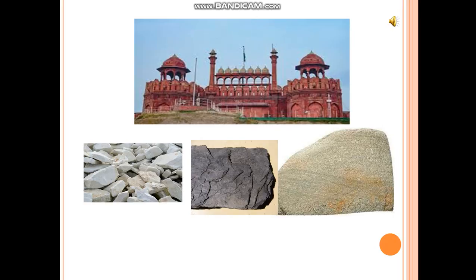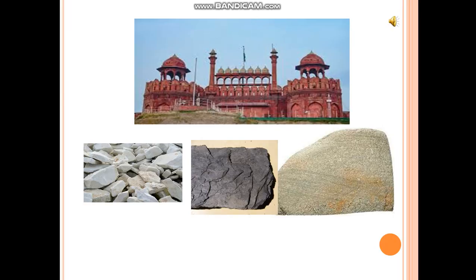Then come to sandstone. It is formed when the sand becomes cemented with some minerals. It contains mostly quartz grains, and it is soft, with yellow, brown, pink, or red colors. It is used to make buildings. The Red Fort of Delhi is also made up of red sandstone.